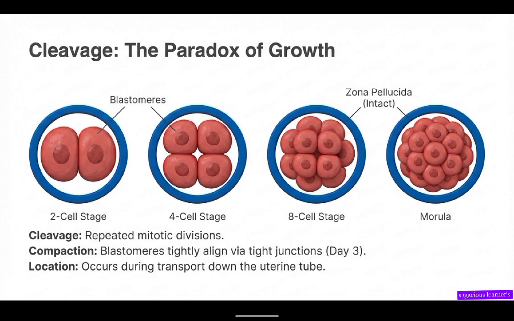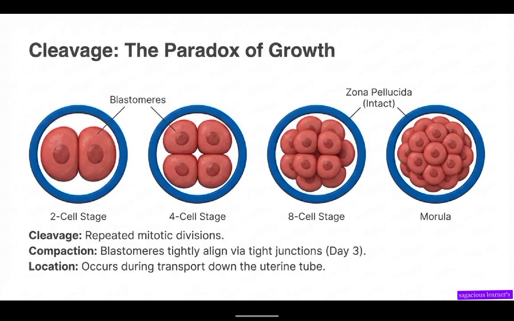If cleavage does not occur, the embryoblast and trophoblast cannot be formed. The blastocyst cannot be formed, and therefore nothing will happen. No baby will be formed. That is the reason behind cleavage. Cleavage must occur for development to continue. The cells inside the cleavage stages are called blastomeres. Now observe something: the zygote, the cleavage cells and the morula all have the same size.